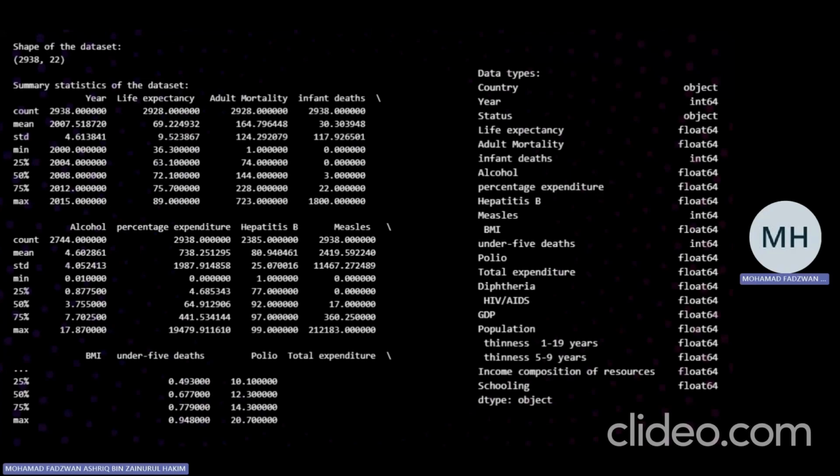So next we go to the data types. As you can see, we have object, integer, float. We have numerical values, but we also have objects. So these objects we need to convert into numerical values by using label encoding, so it makes it easier to fit our model.